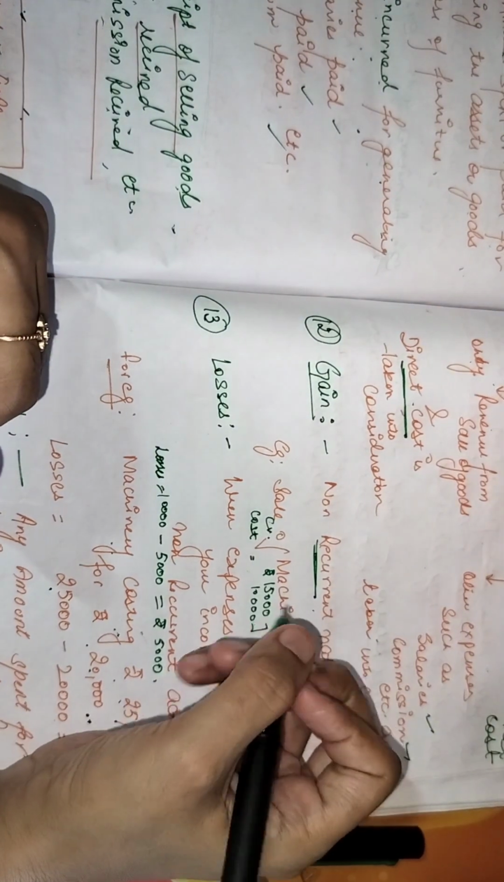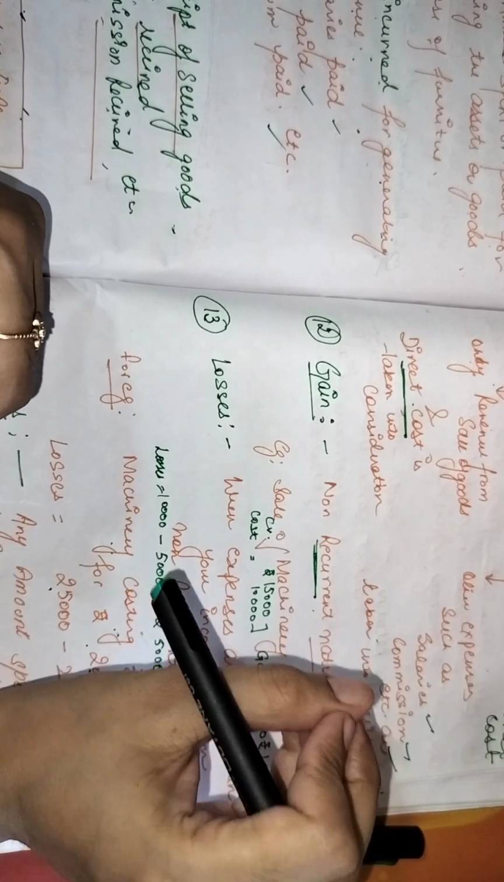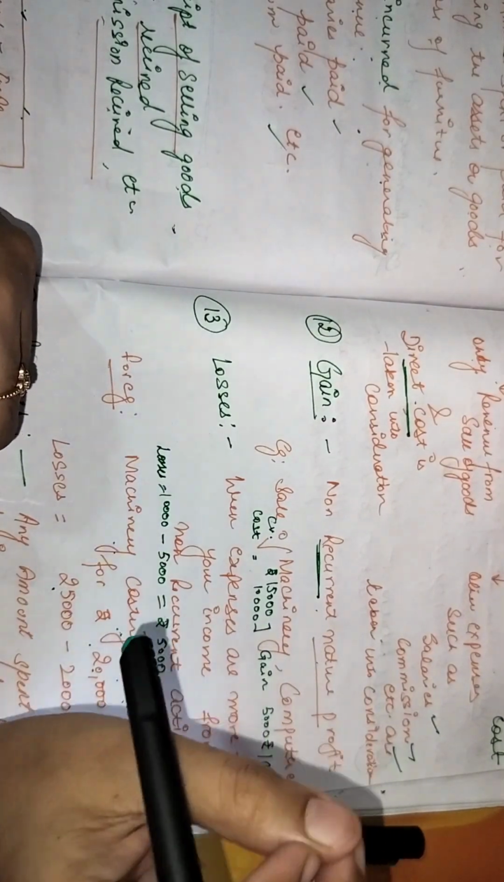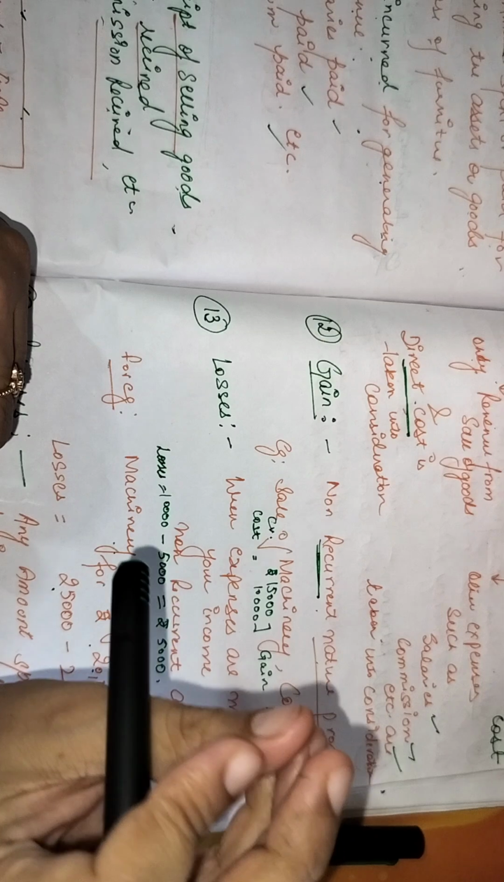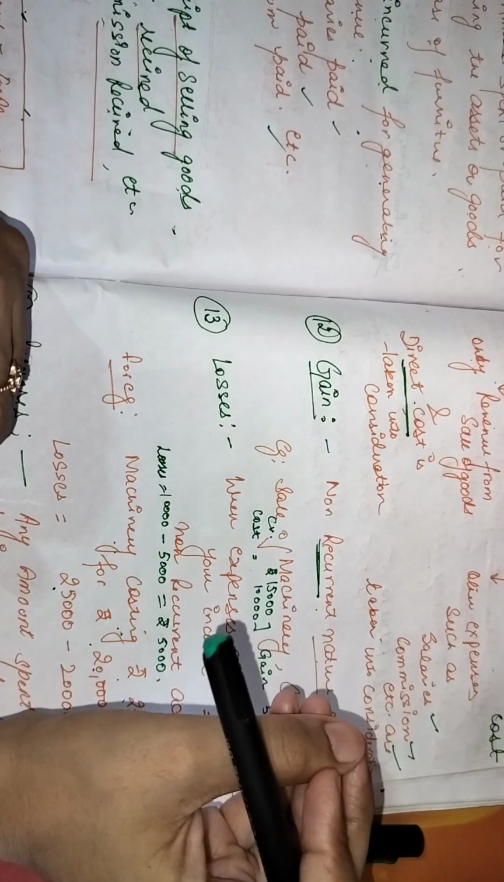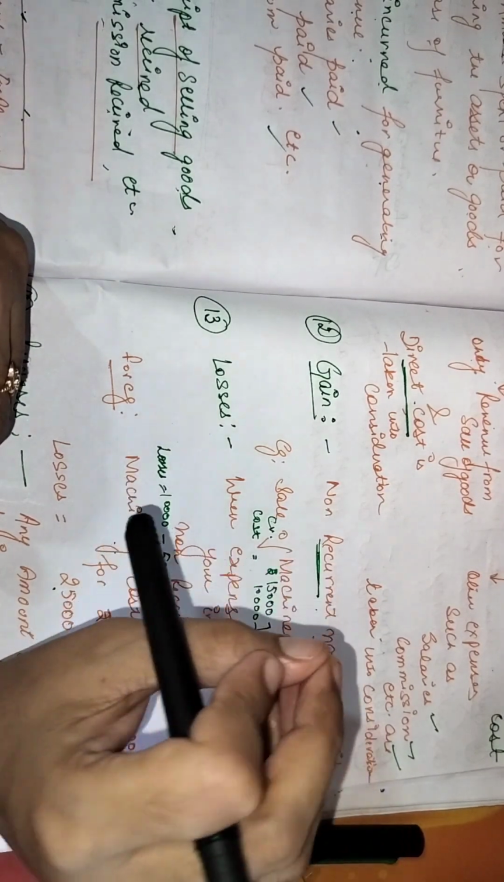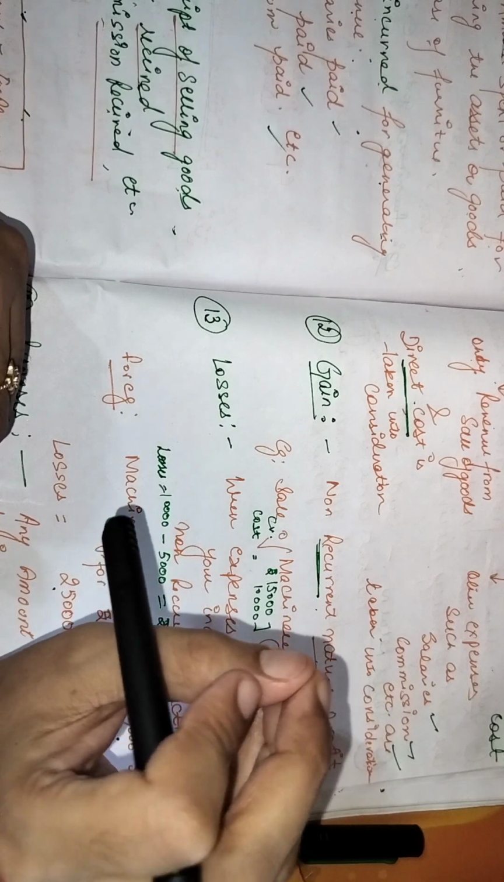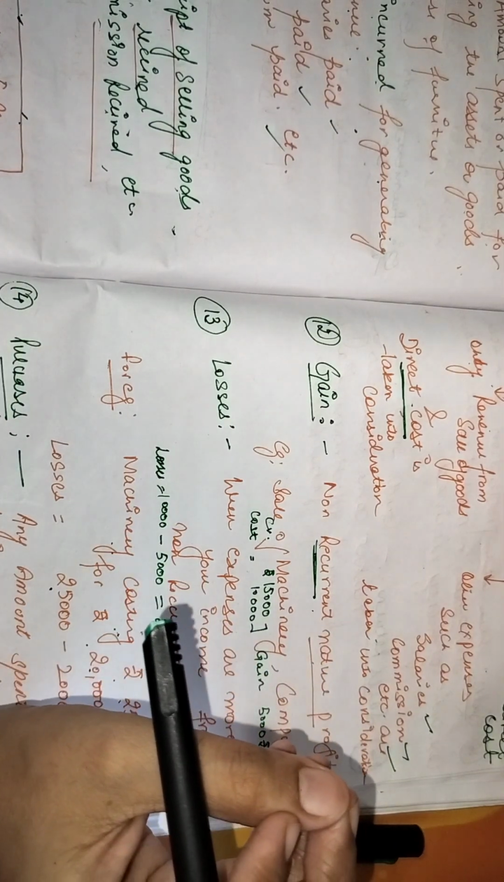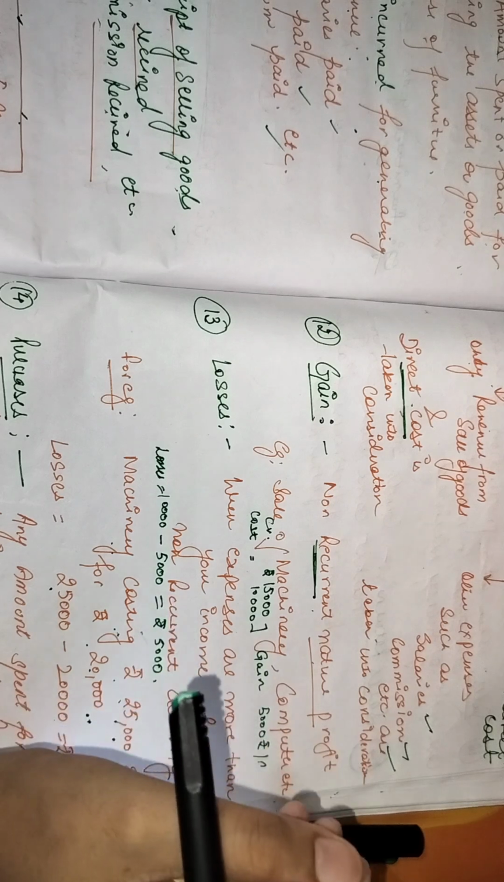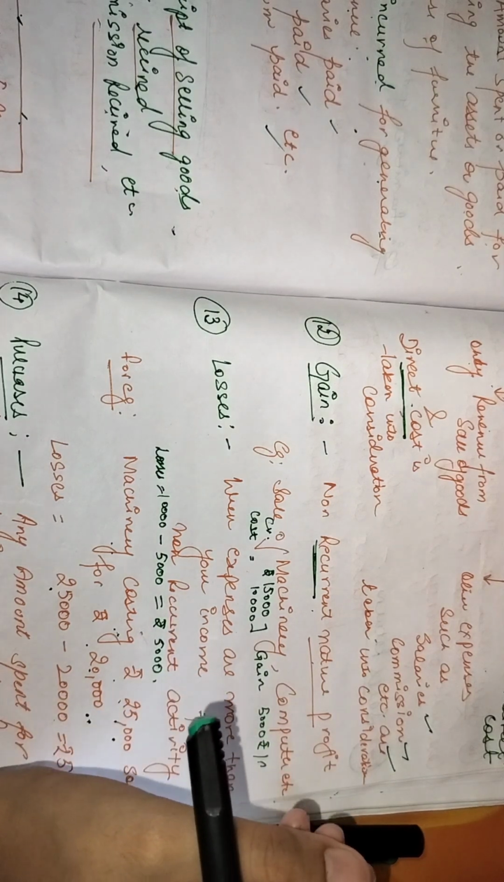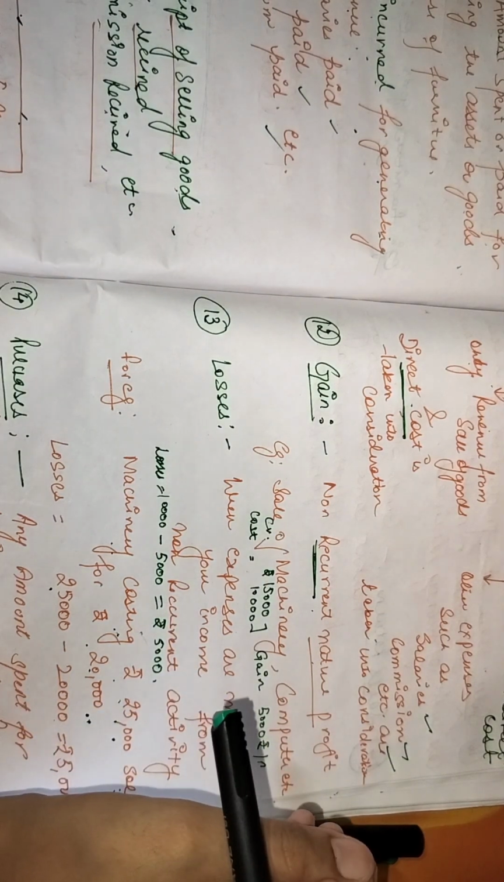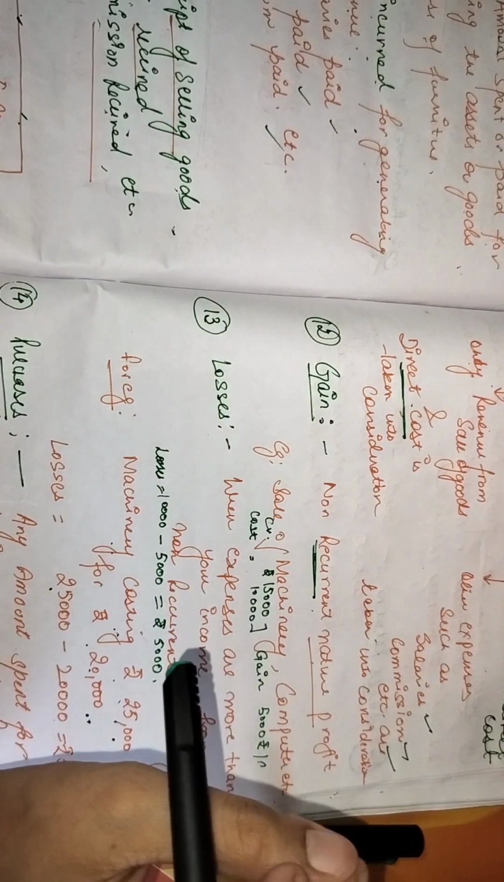Okay, so gain or losses are the two words that are being used for the non-recurrent nature. If you are earning profit, then it will be gain from the non-recurrent nature. But if you are not having profits from the non-recurrent nature, then it will be considered as your losses.